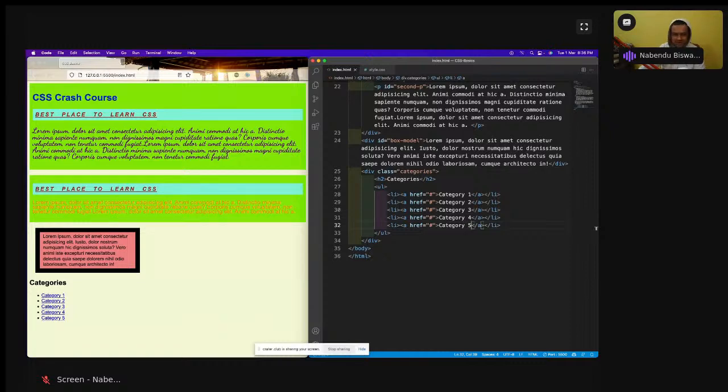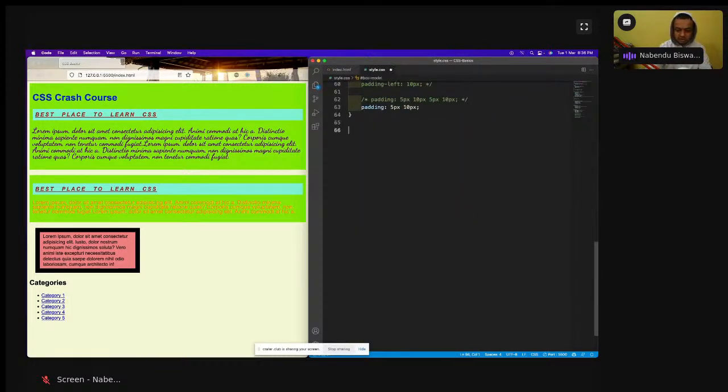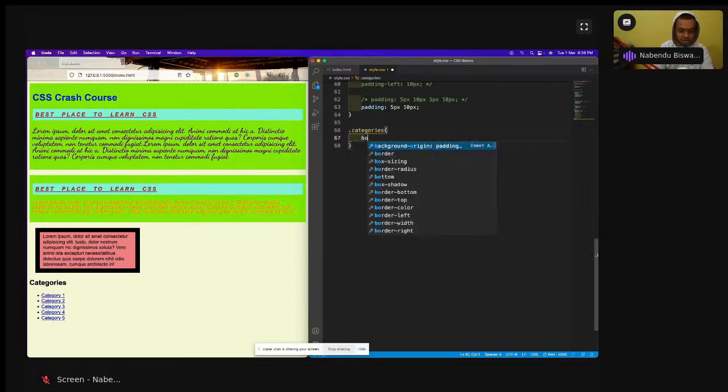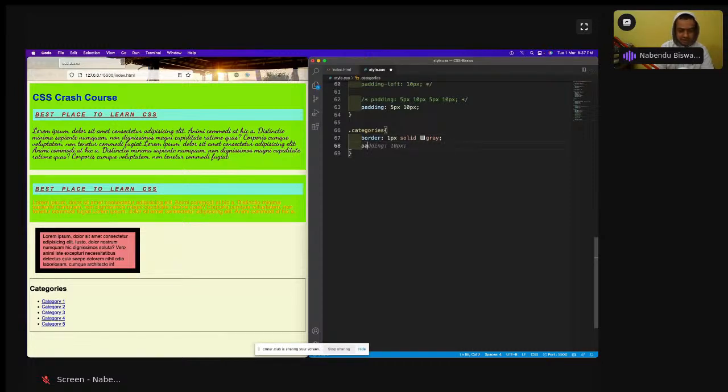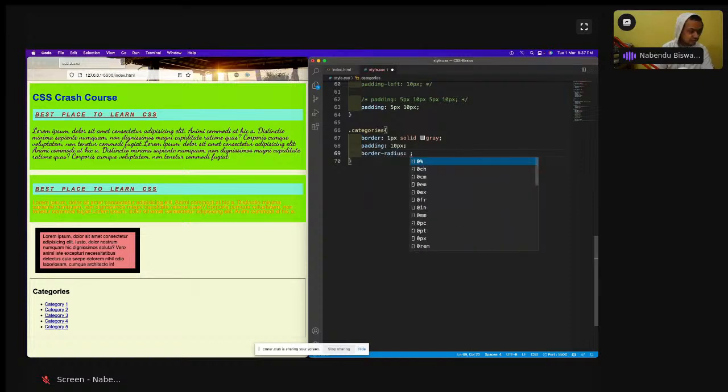So now what is the main thing? Our main thing is to style this thing, make it a bit beautiful. So how to do that? I'll go to this categories, and border of 1px solid gray. Then I will have a padding. As you know, you give it a padding, there will be space around it. And then a border radius of 15px. Save it. So a border radius of 15px will be created.